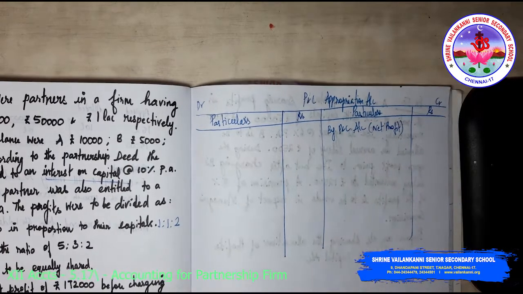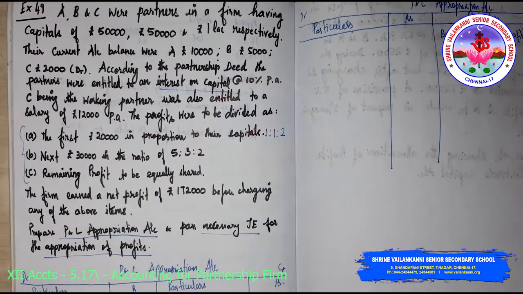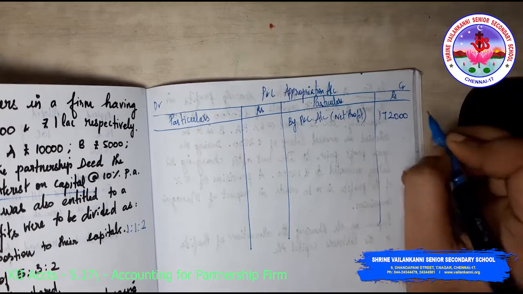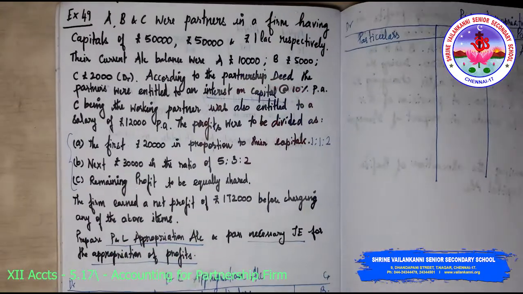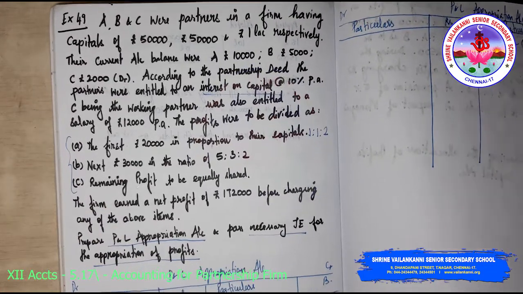What is the net profit given in the question? It's 1,72,000. You can see here. So I'm just writing it here, 1,72,000. They have clearly given before charging any of the above items, which means they have brought it down from the P&L account.